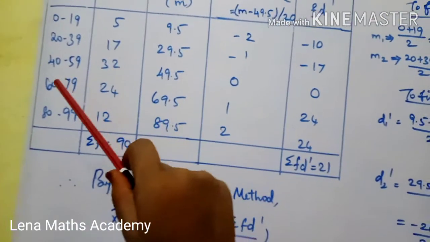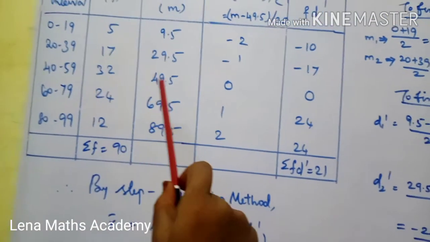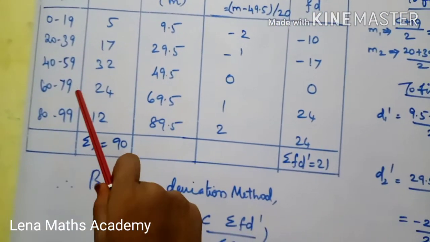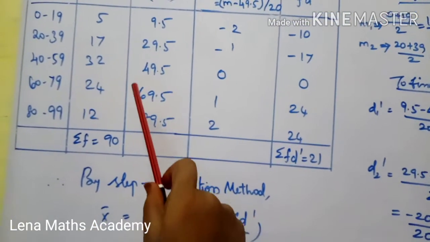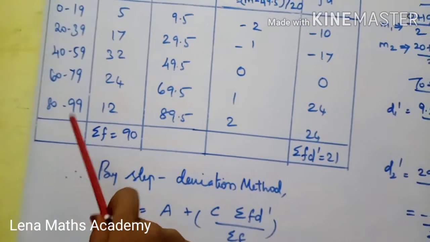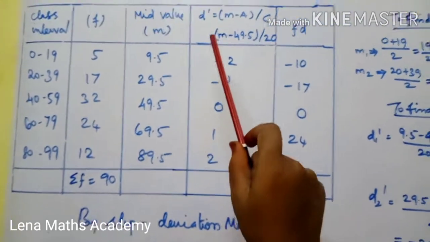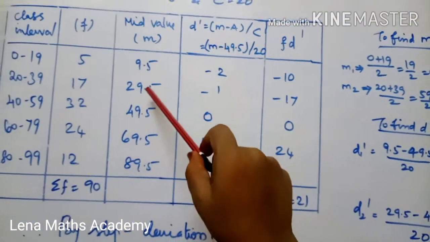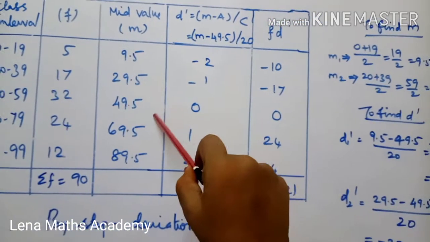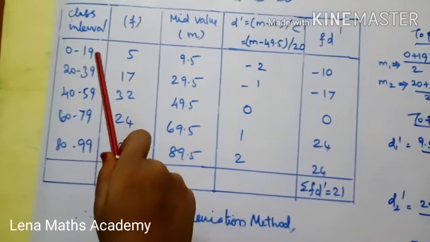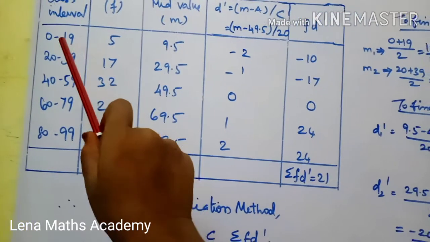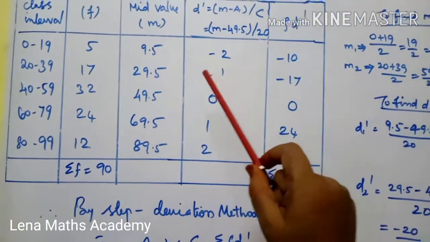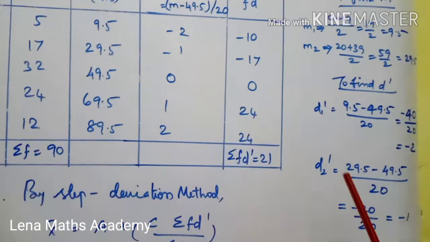Similarly we get 40 plus 59 by 2, 49.5, 60 plus 79 by 2, 69.5, 80 plus 99 by 2, 89.5. Next, d dash value: m minus assumed mean 49.5, common difference. Since it is inclusive, 0 to 19, the common difference is 20.